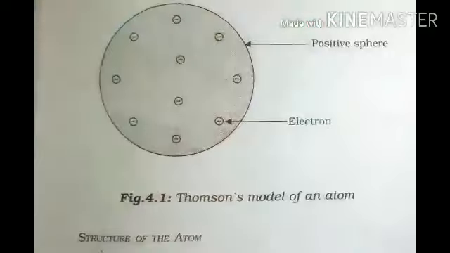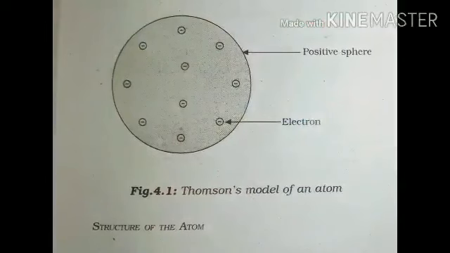The first scientist who proposed the structure of an atom was J.J. Thomson. J.J. Thomson was the person who had discovered electrons. So he proposed a structure. Let us have a look at figure 4.1. He proposed that an atom consists of a positively charged sphere and electrons are embedded in it. As we can see in the diagram, we have a positive sphere and electrons are embedded in it.